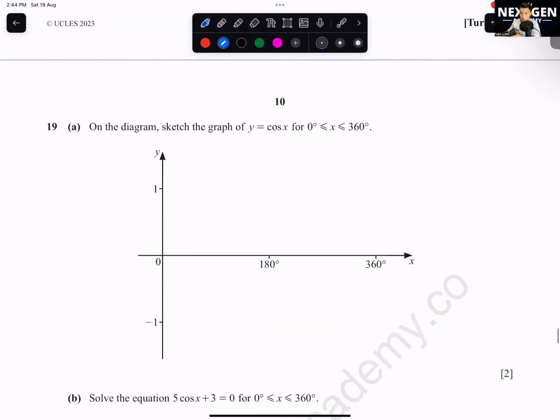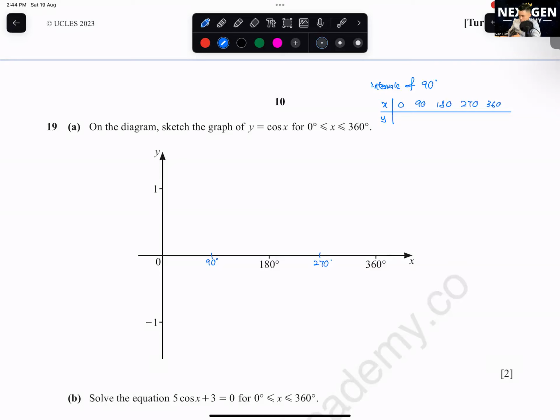If you want to find for cos, if you forgot how the cos graph look like, you use intervals of 90 degrees. So 0, 90, 180, 270, 360. You need to know this one first. Okay, intervals of 90 degrees. Okay, then what you got to do is you put in like this your x values 0, 90, 180, 270, 360.